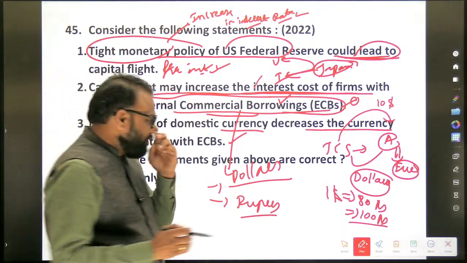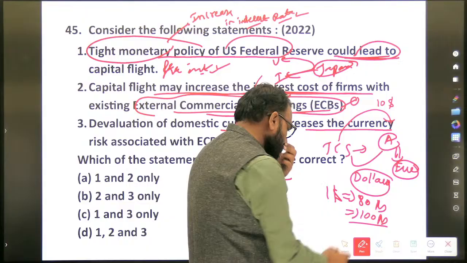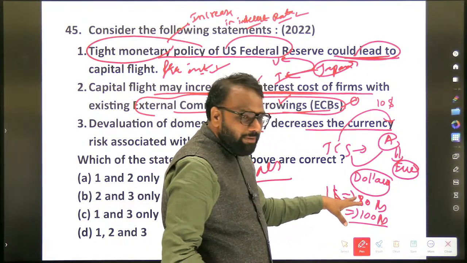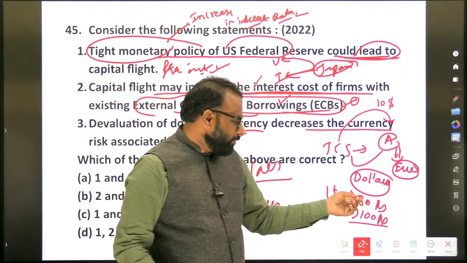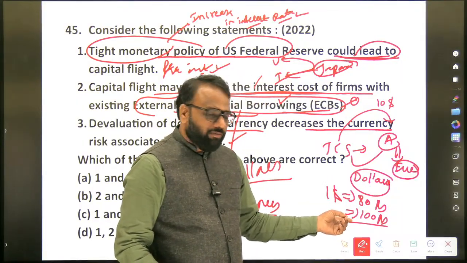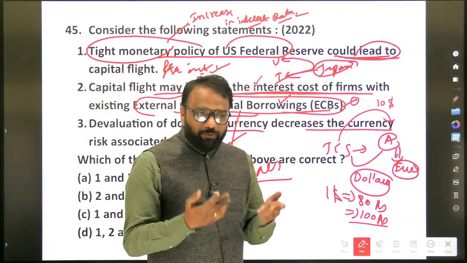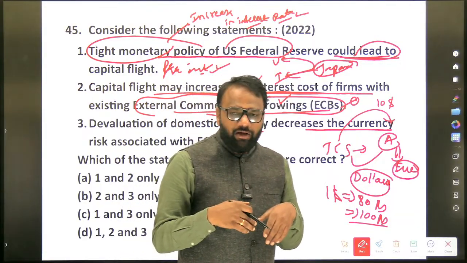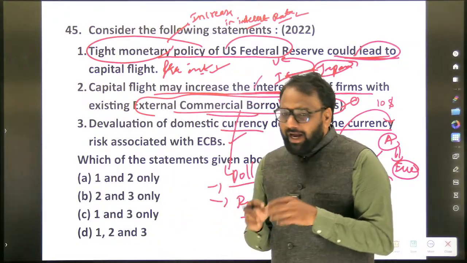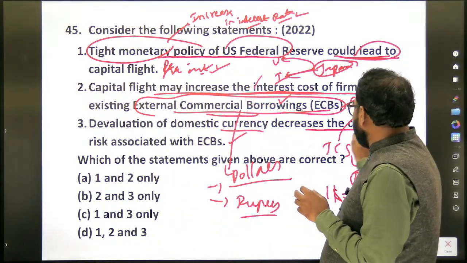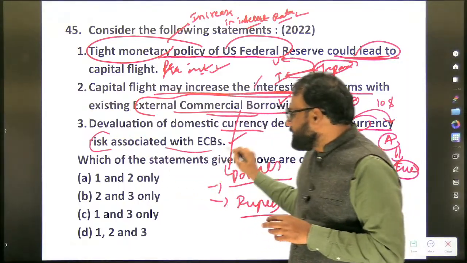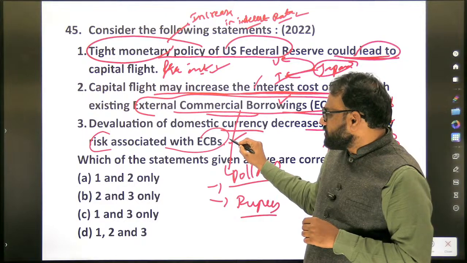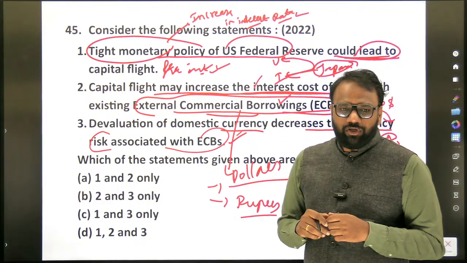So devaluation of the domestic currency decreases the currency risk. Previously, for 80 rupees you were getting a dollar. Now you are getting it for 100 rupees. Because of the exports, because of the devaluation of the currency, more dollars will start coming into India, and some of the currency risk that was associated with ECBs will come down. So this third statement is also right.